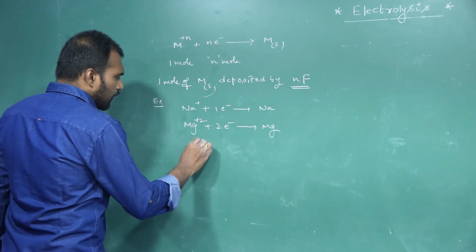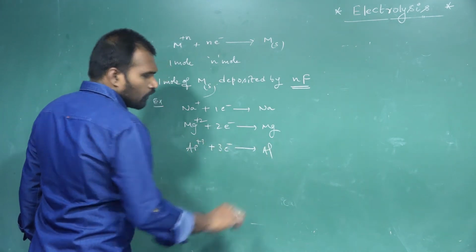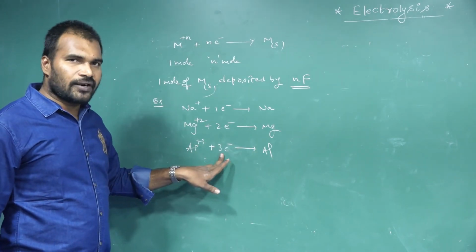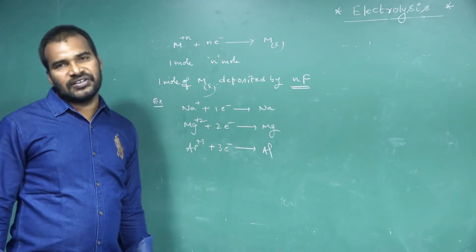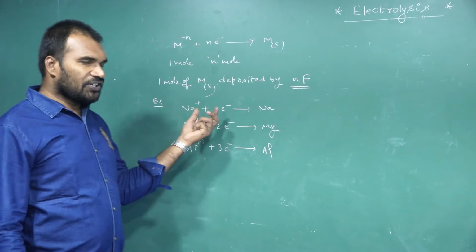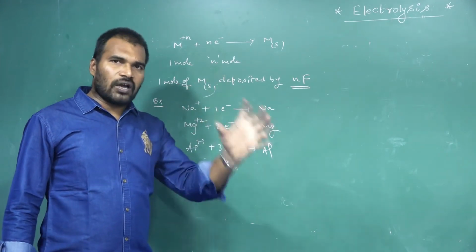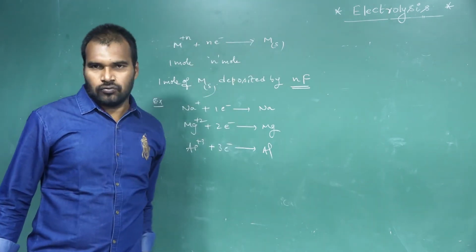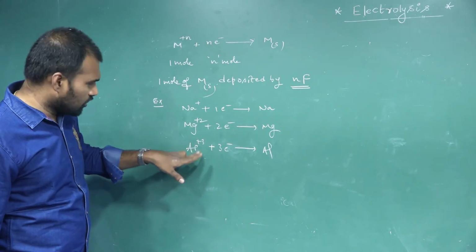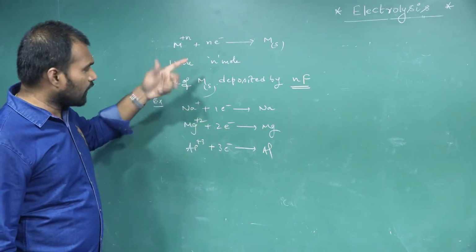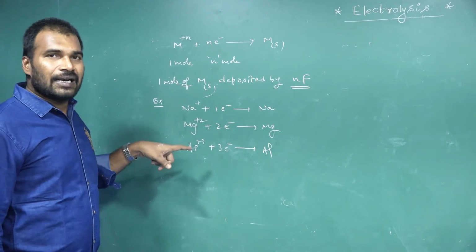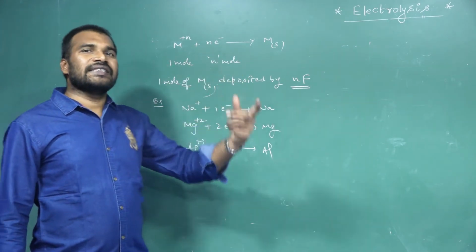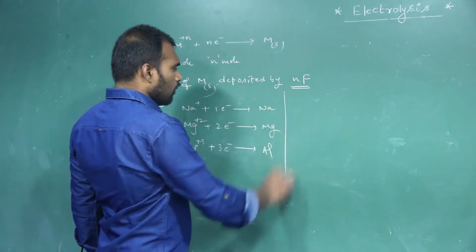Suppose you take the aluminium ion. To deposit 1 mole of aluminium, how many moles of electrons are required? 3 moles of electrons, so 3 Faradays of electricity are required. So the quantity of electricity required to deposit 1 mole of a metal is always equal to its n factor value. The n factor of Al3+ is 3, Mg2+ is 2, Na+ is 1. So the number of Faradays required to deposit 1 mole of any metal ion is always equal to its n factor. This is Faraday's first law.